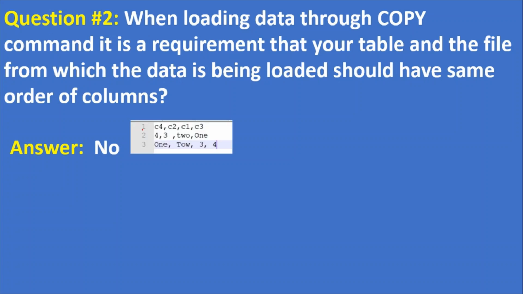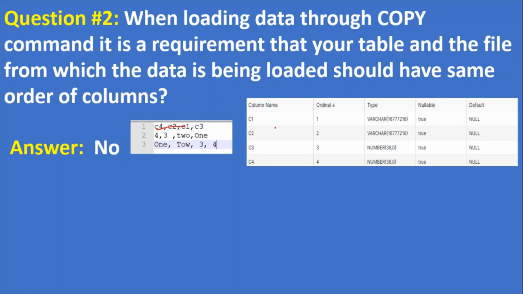Okay, here this is the file which has two rows, and these are the column names. And this is the table. Here C1 is the first column, C2 is the second column, C3 is the third column and C4 is the fourth column.